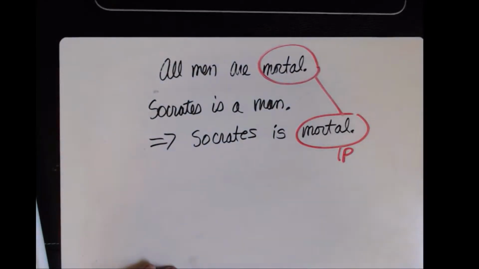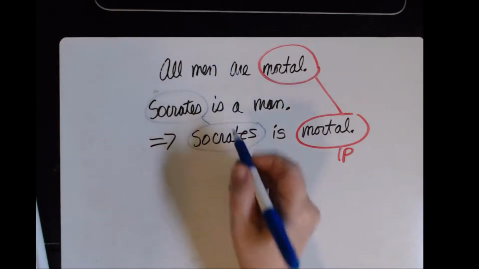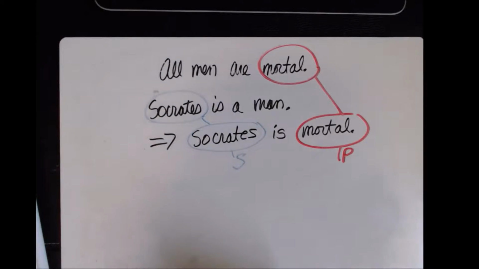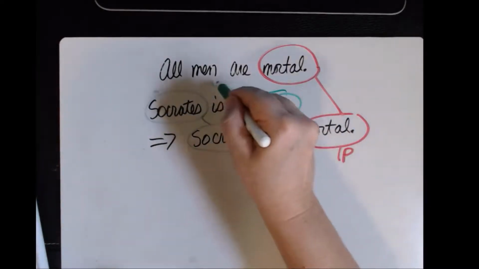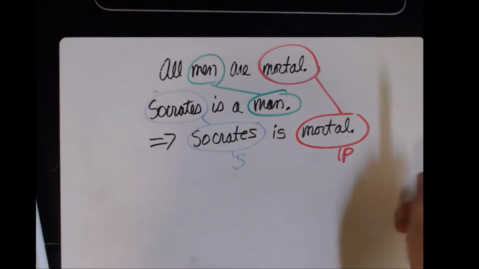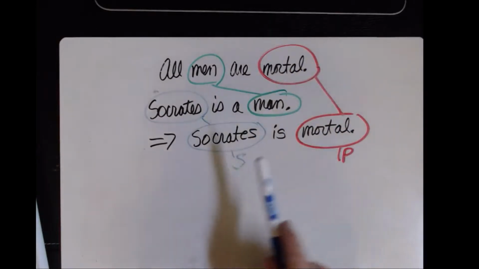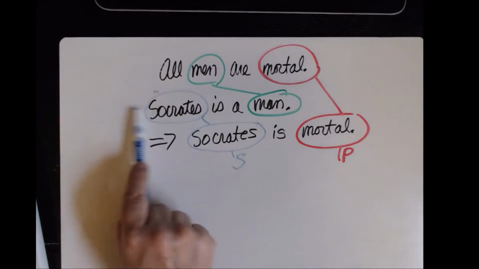Major, minor, middle. So, major term, that means this is the major premise. Minor term, this is the minor premise.